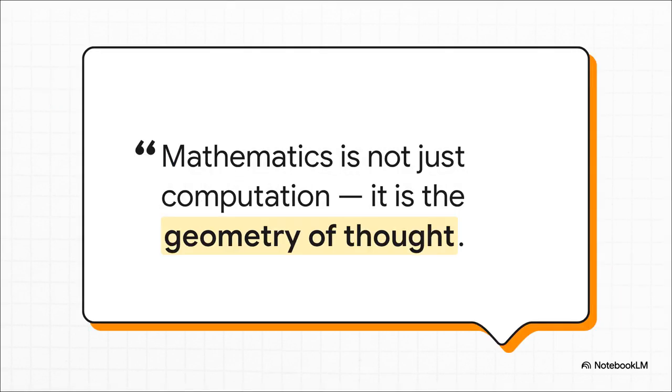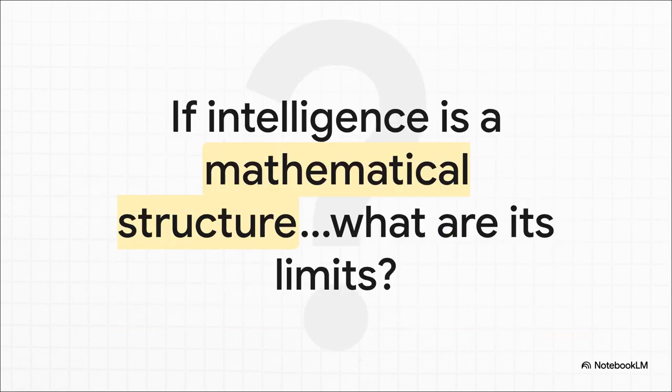There's this quote that just perfectly captures everything we've been talking about. AI is kind of showing us that thinking and learning and even understanding, it all has a shape. It has a geometry. And through this mathematical lens, we're not just building cool tools, we're kind of exploring the very structure of thought itself. Which leaves us with one last really big question to chew on. If intelligence really is a structure that we can build with math, what does that mean about its limits? Are there any? Or is it as boundless as math itself?